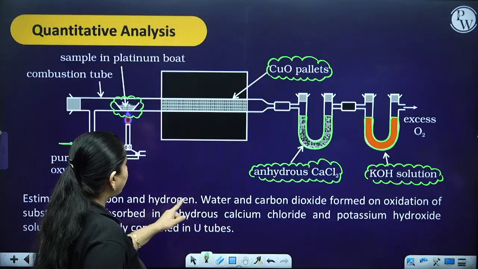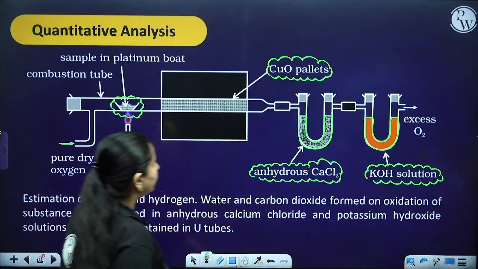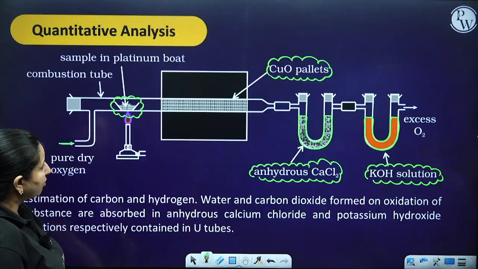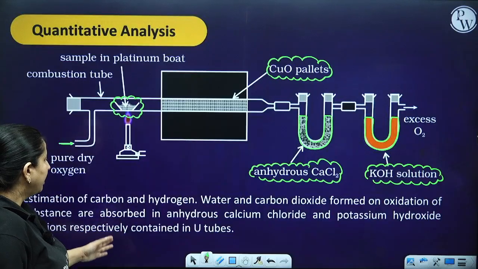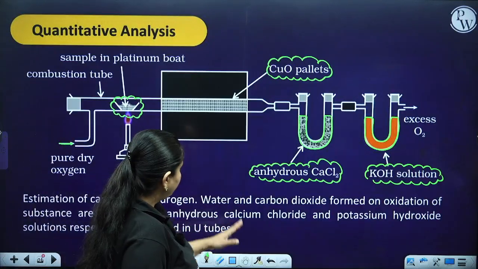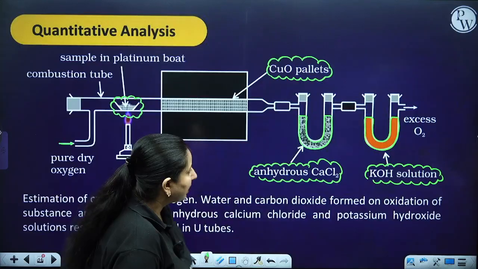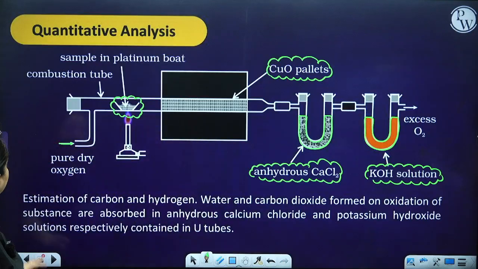In the estimation of carbon and hydrogen, water and carbon dioxide formed on oxidation of the substance are absorbed in anhydrous calcium chloride and potassium hydroxide solution respectively, contained in U tubes. This is the thing which I have explained to you over here. I hope that this particular point is clear to everyone. Okay.